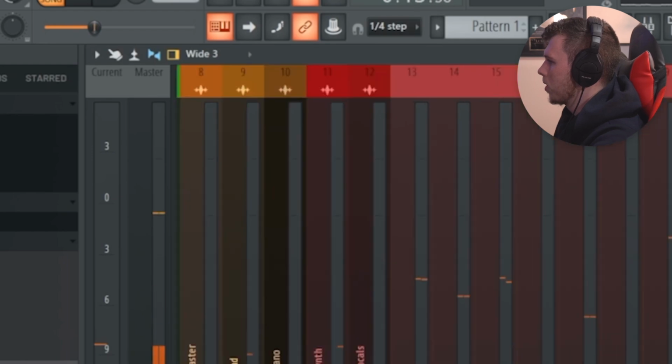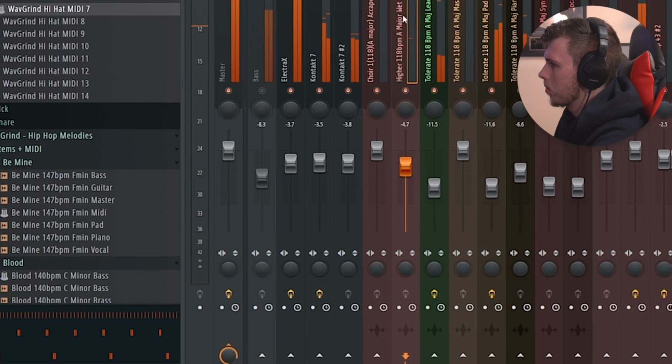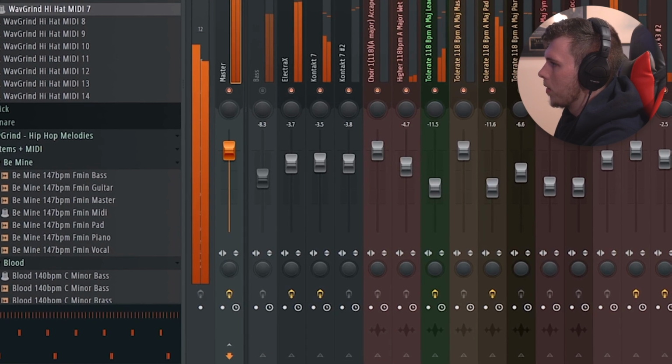Some reverb on this hi-hat, and add a little bit of distortion onto the bass. If we reset the stereo separation, you can see how wide this track sounds.